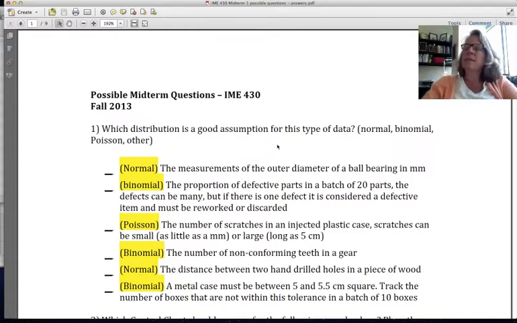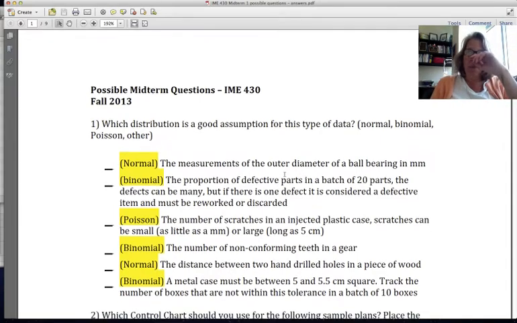It's particularly the type of assumption about the distribution that leads to a particular kind of control chart, and it also lets you understand what those distributions are. So the first one is normal because it's actually measuring some kind of continuous variable, so that's not categorical. It's the diameter, in millimeters, of the particular ball bearing. So that's a normal distribution.